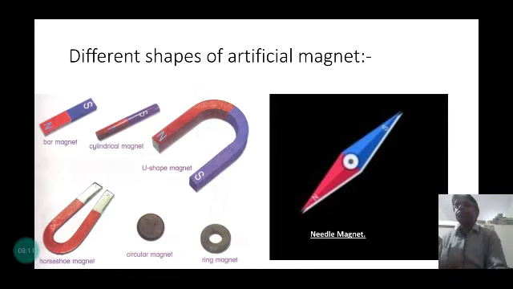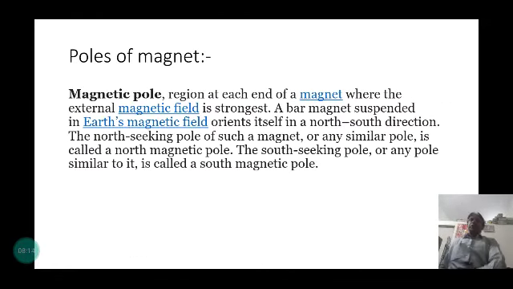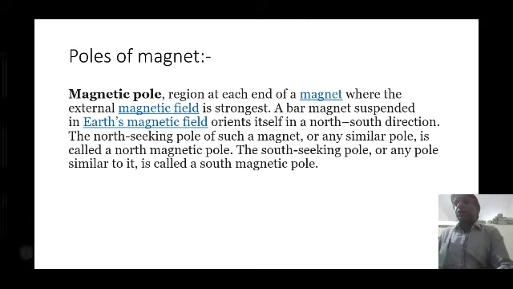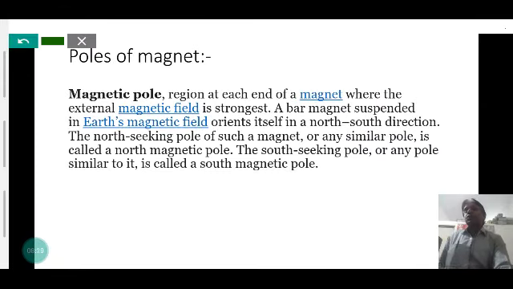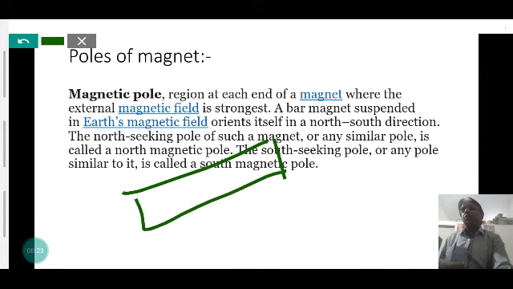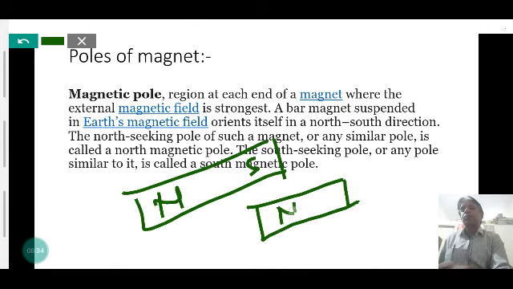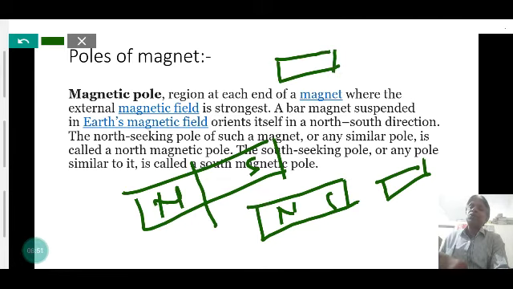Now, next, poles of a magnet. A magnet always possesses two poles, the north pole and the south pole. When it is cut or broken into two parts, each part again exists with two poles, again becoming a north pole and a south pole. Even when it is cut very short, it always becomes north pole and south pole. So magnetic poles always exist in pairs. It is not possible to isolate the north pole and south pole separately. The smaller piece of the magnet has both a north pole and a south pole.